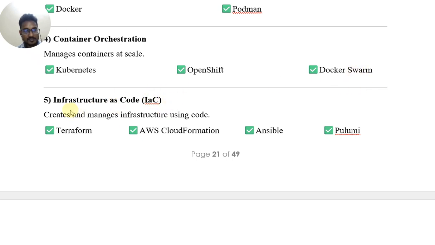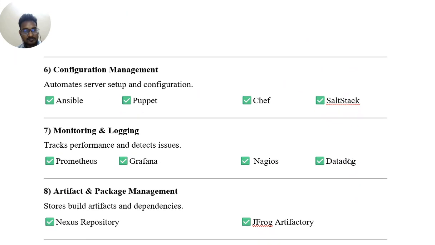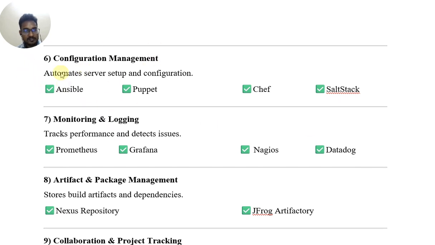Infrastructure as code, IaC: create and manage infrastructure. Tools include Terraform, AWS CloudFormation, Ansible, Pulumi. Sixth is configuration management. Configuration management automates server setup and configuration. Tools used are Ansible, Puppet, Chef, SaltStack. Monitoring and logging track performance and detect issues. Tools: Prometheus, Grafana, Node.js, Datadog.